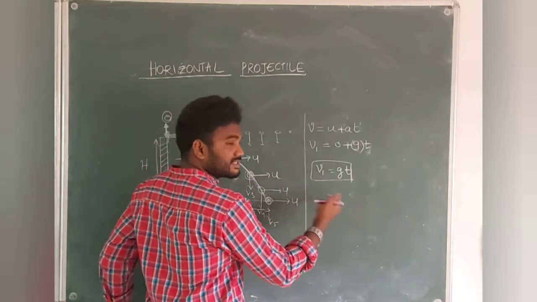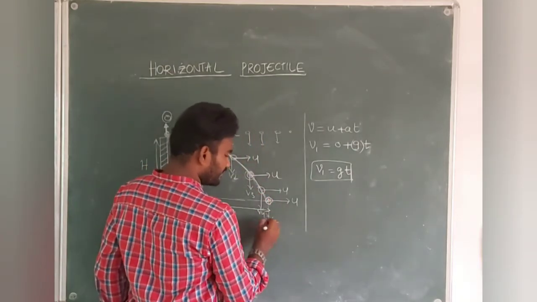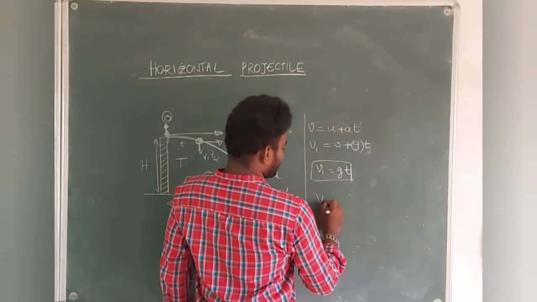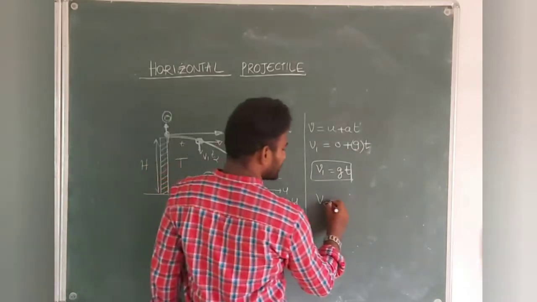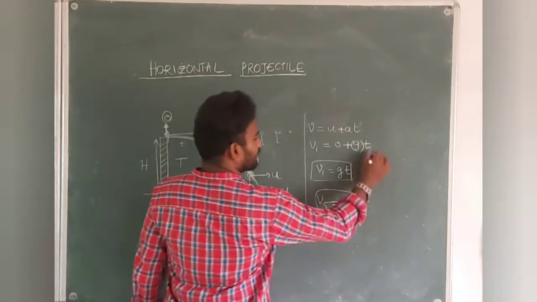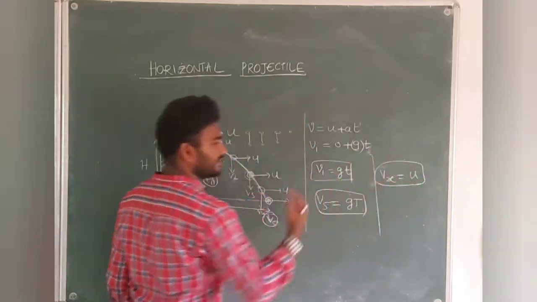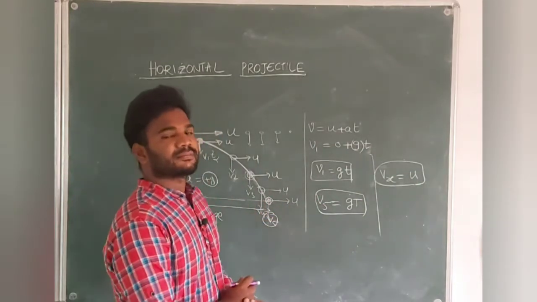Then what is the velocity? What is the vertical velocity when it is reaching the ground? Can you tell me v5? It is very simple, students. Final velocity I consider as v5. v5 is equal to what? g into capital T. That's all. But that is the vertical component; the horizontal component is always constant. That is u only.